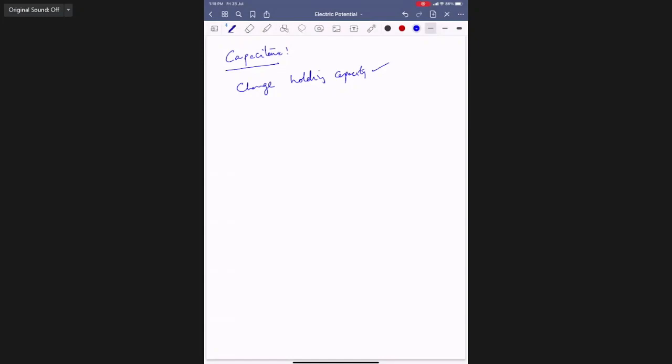Now, we are well aware of a spherical conductor of radius r. It is given a charge, let us say plus q. Initially the charge is zero and the potential is also zero. Now given a charge q, the potential is raised to a value kq by r. As q increases, the potential also increases.